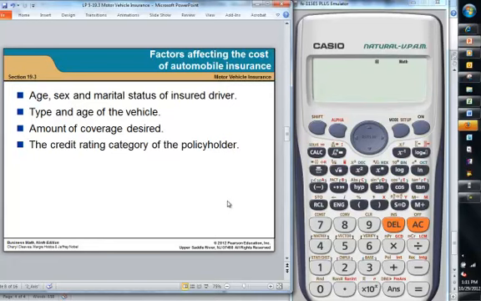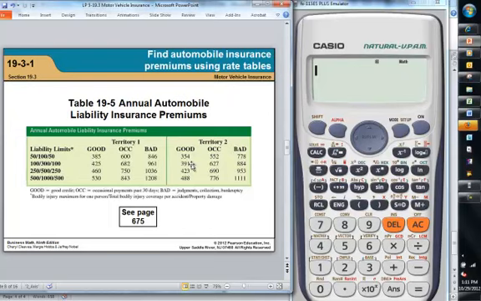The type and age of the vehicle, usually a better built vehicle will be cheaper, and a newer vehicle will be more expensive. The amount of coverage desired, for instance, if you have that 50-150, whichever one you want of those, the higher the coverage, the more expensive it would be. And then the credit rating of the policyholder, the higher your credit rating, the cheaper your insurance will be.